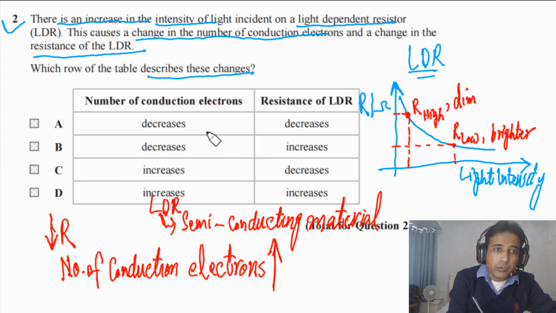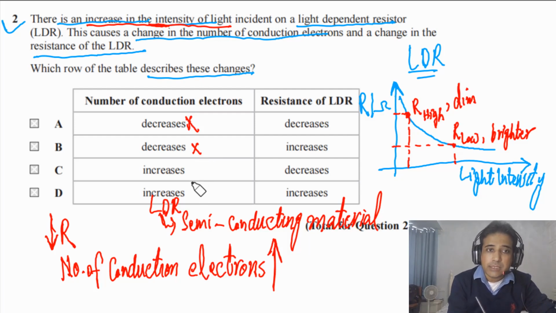Now if you look at the given options, number of conduction electrons decrease is incorrect, because the intensity of light increases. So this is incorrect, this is also incorrect. Resistance decreases, so this is correct. So the answer for this question is C. This one is correct, but this one is incorrect.